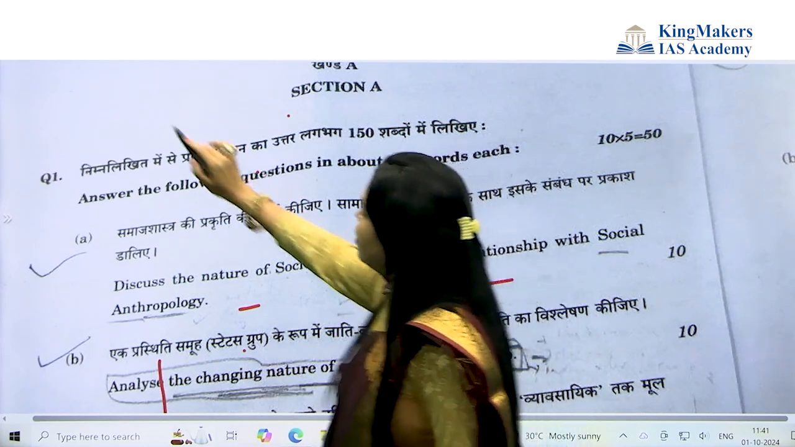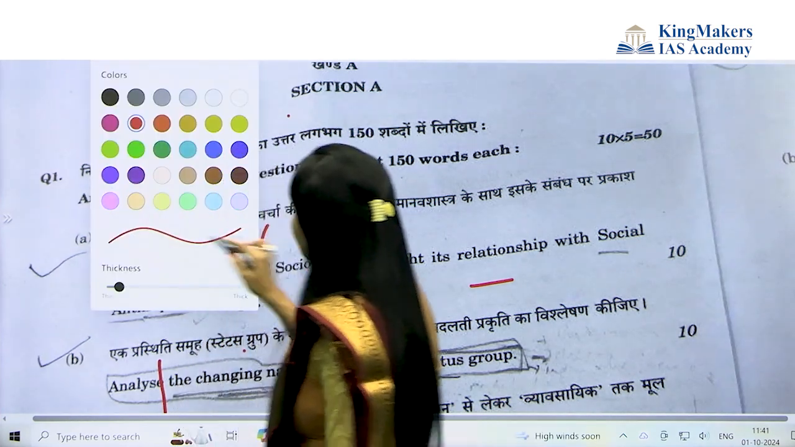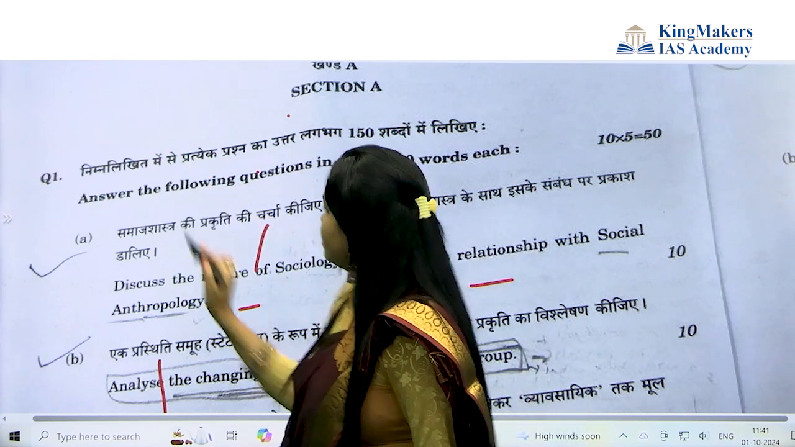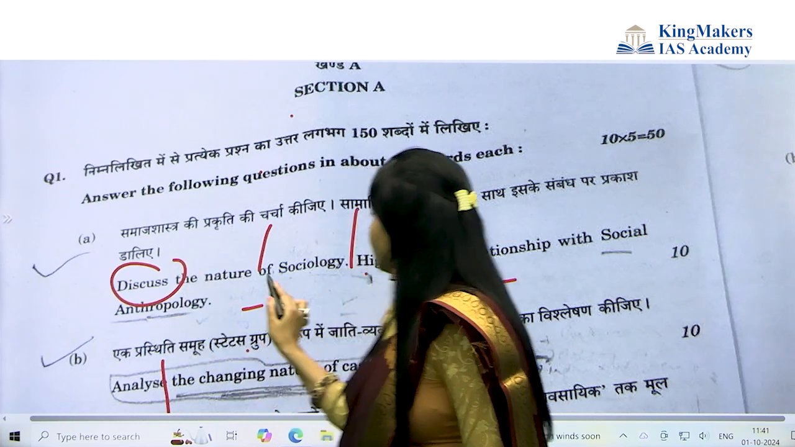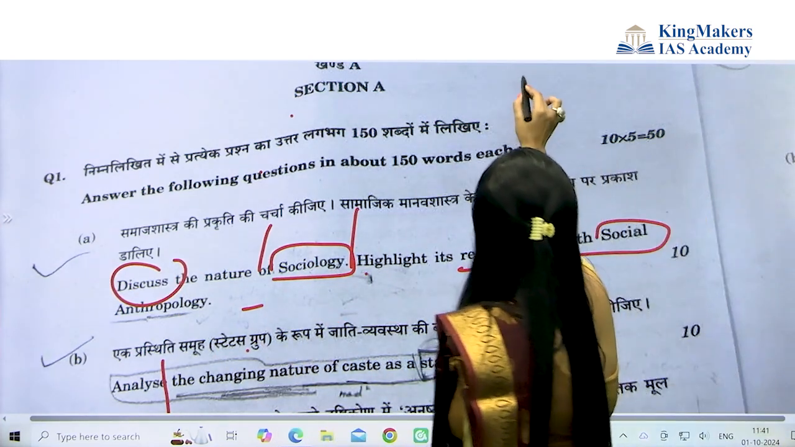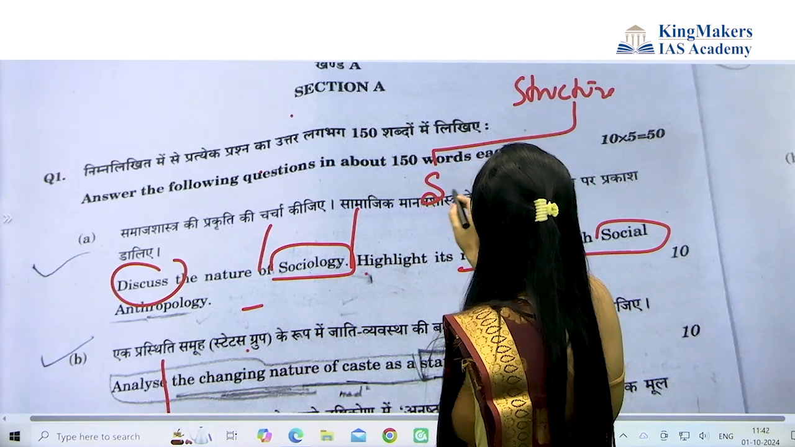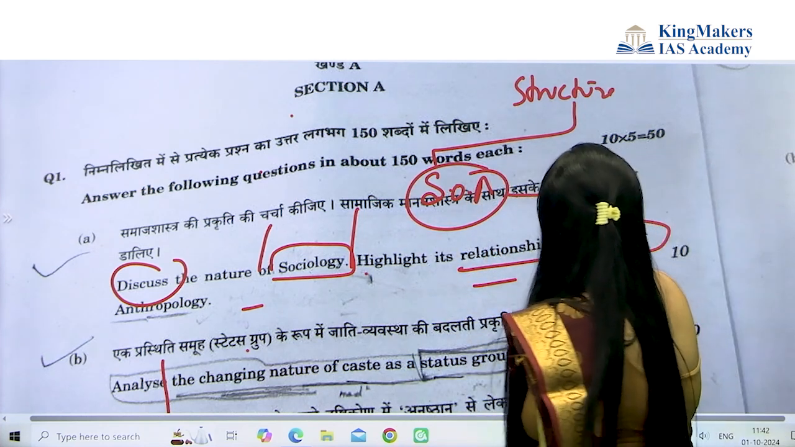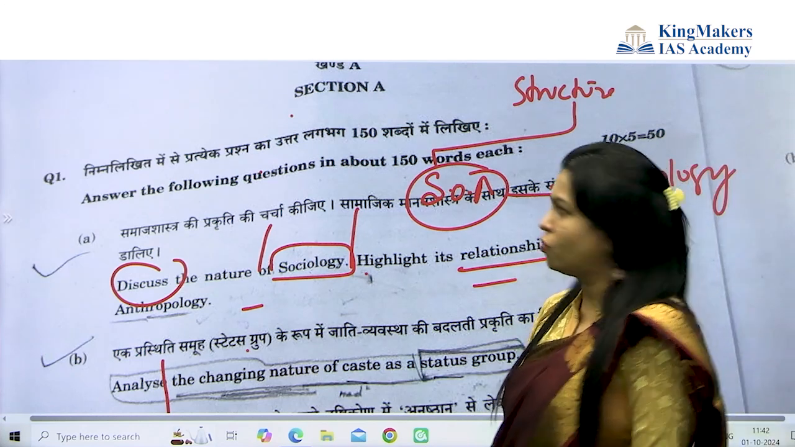But how to handle this? Please understand, aspirants think that since they are getting this particular question, they can write whatever they like. The question demand was 'discuss': sociology and its relation with social anthropology. So your structure of the answer should be: first explain what social anthropology is, then say what sociology is. Your introduction should cover social anthropology and sociology.